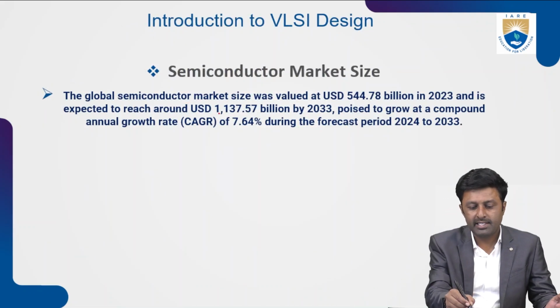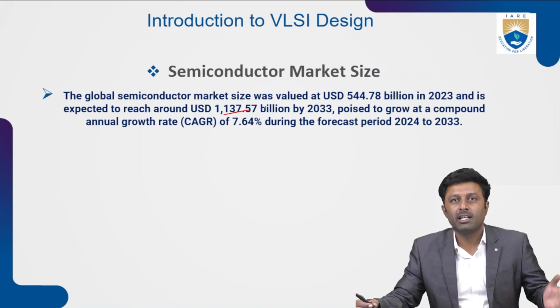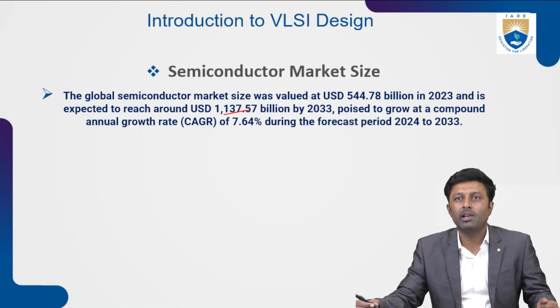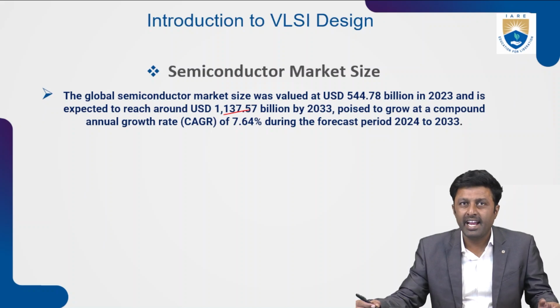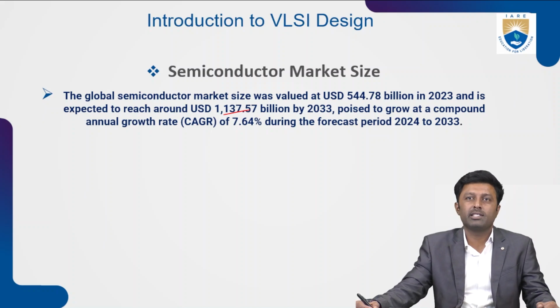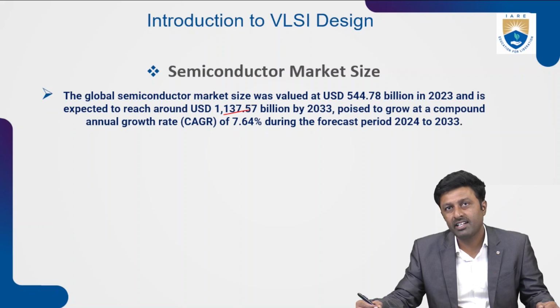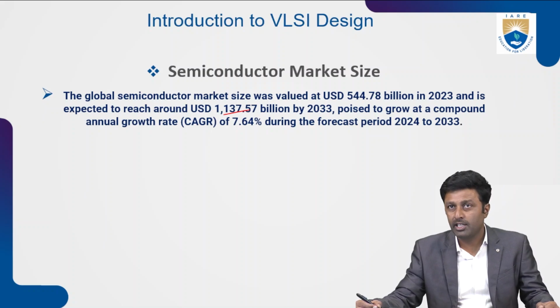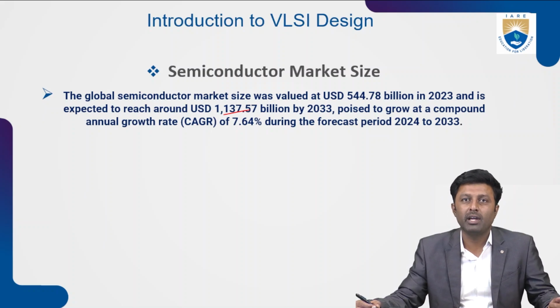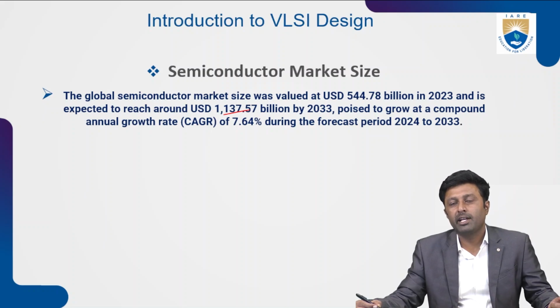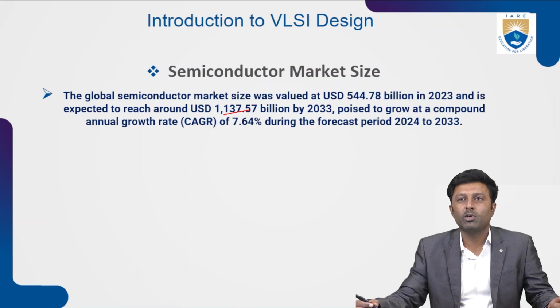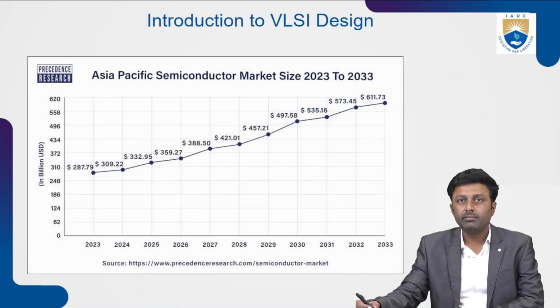The same thing we have mentioned is that the global semiconductor market size was valued at USD 544.78 billion in 2023 and is expected to reach around USD 1,137 billion in the year 2033, poised to grow at a compound annual growth rate of about 7.64% during the forecast period from 2024 to 2033.